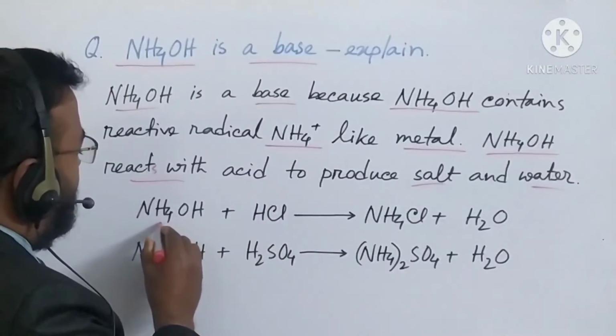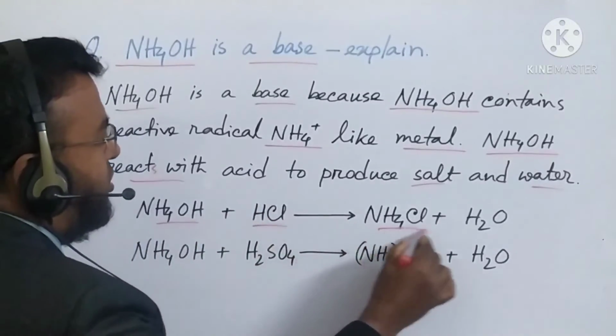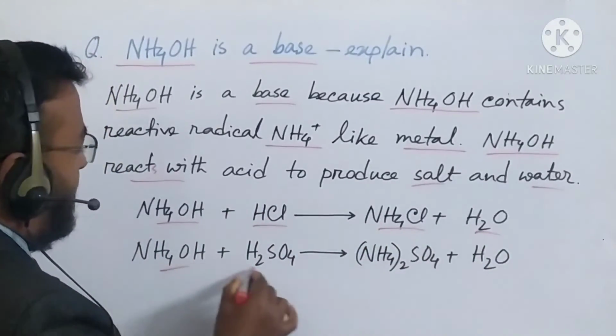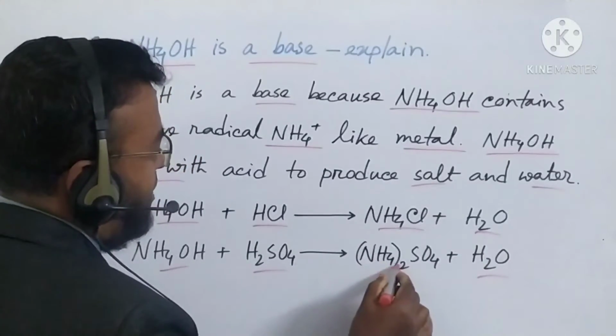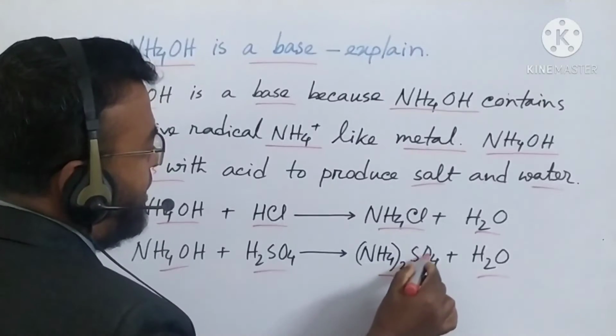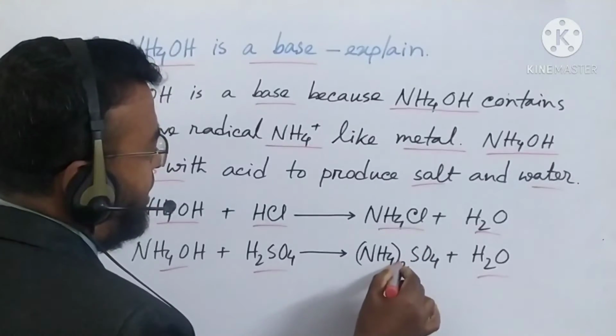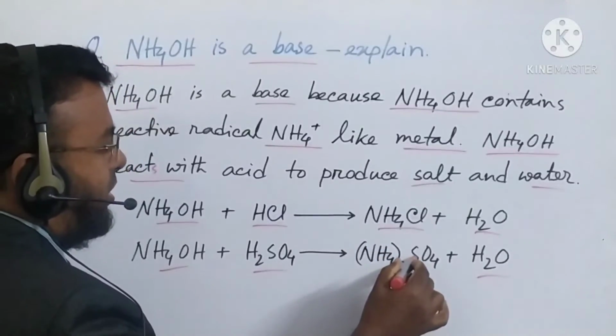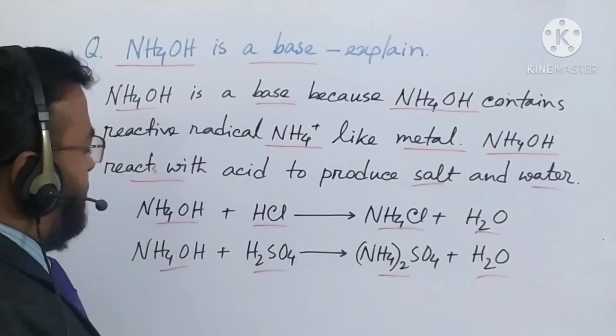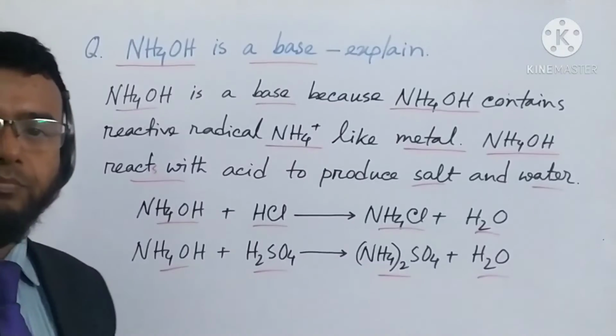It also reacts with acid to produce salt and water. Here the valency of ammonium is 1 and sulfate is 2. For this reason (NH4)2 is written, because the valency of sulfate is 2. Okay.